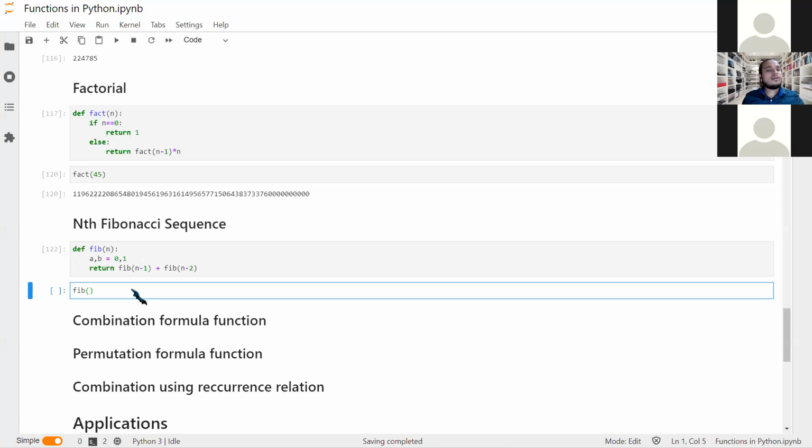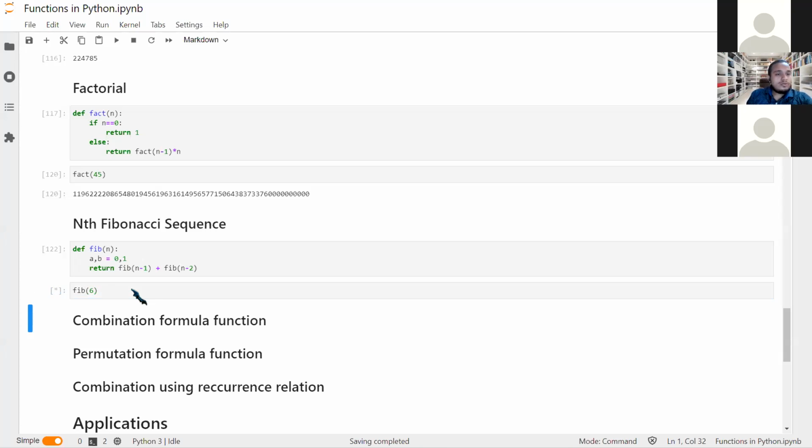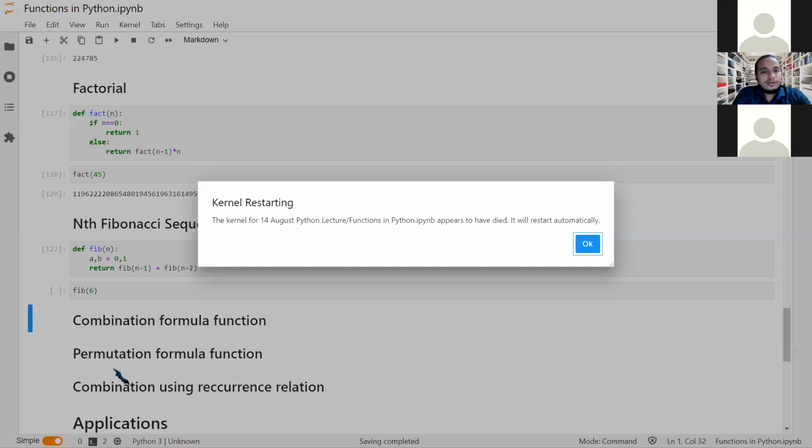There is some error which will come up. So if we are trying to find the nth Fibonacci number, say the sixth Fibonacci number, what do I get? I think it would go endless because, yeah.